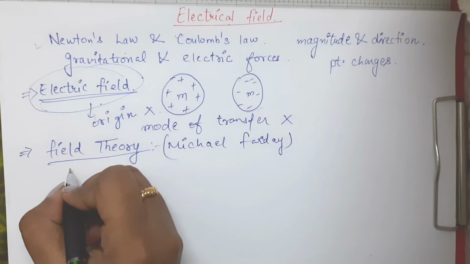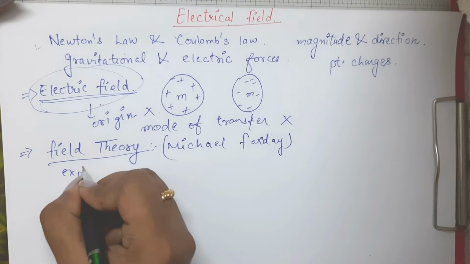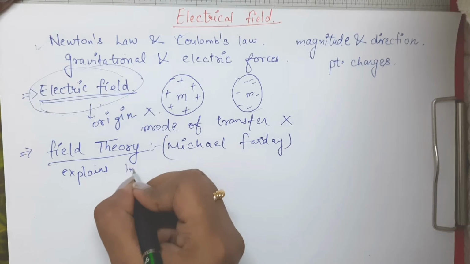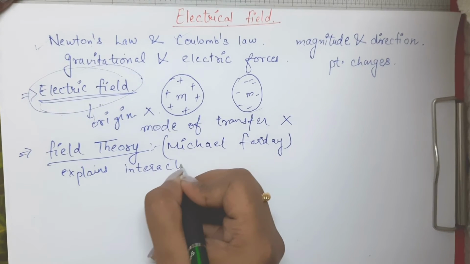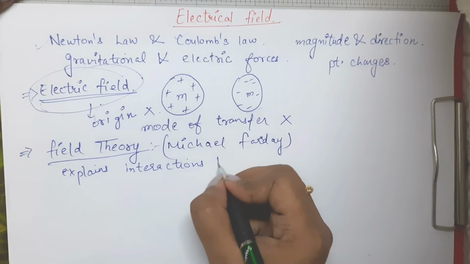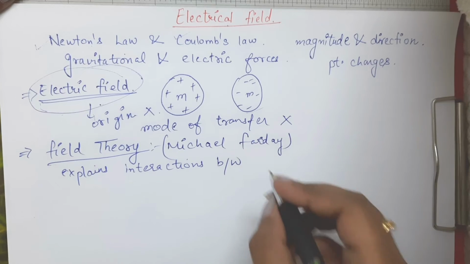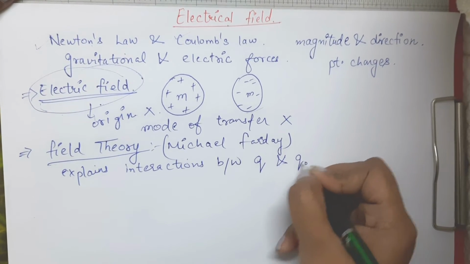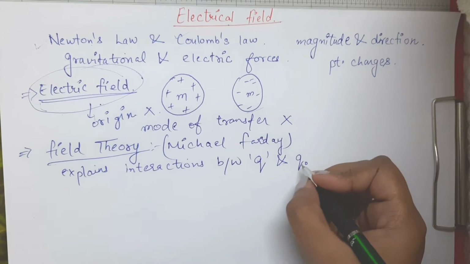Now this field theory explains the interactions between any charge q and q naught.